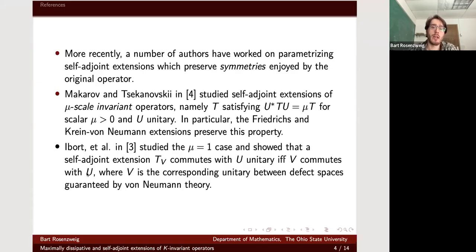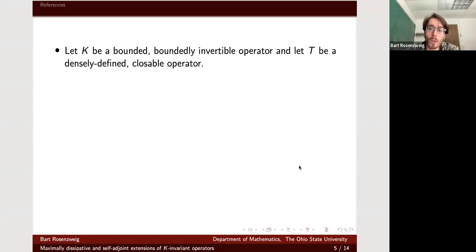And what they showed is that a self-adjoint extension, T sub V, where V is the corresponding unitary that comes from the von Neumann parameterization of self-adjoint extensions, commutes with this U, so preserves this invariance, if and only if the corresponding unitary does. Okay, so this gives a nice parameterization of the self-adjoint extensions which preserve the symmetry in terms of this classical parameterization of the extensions.